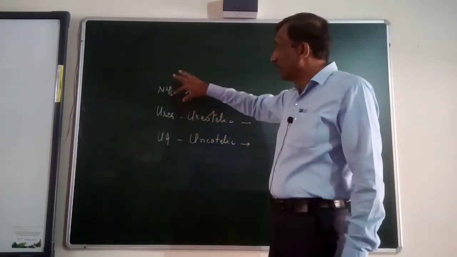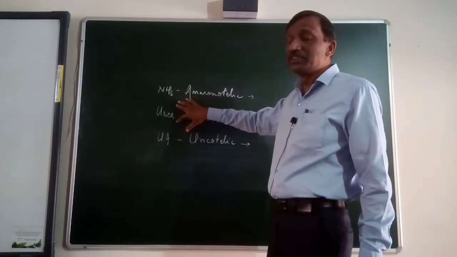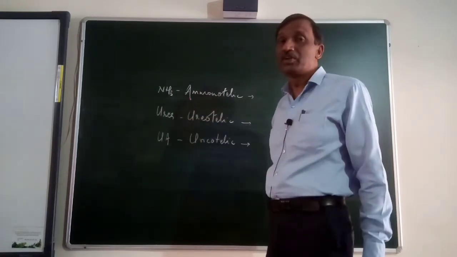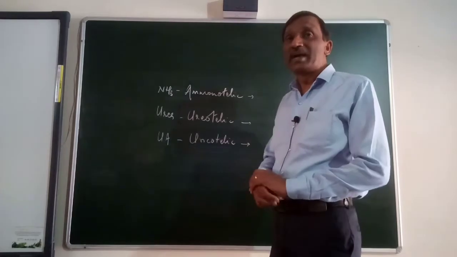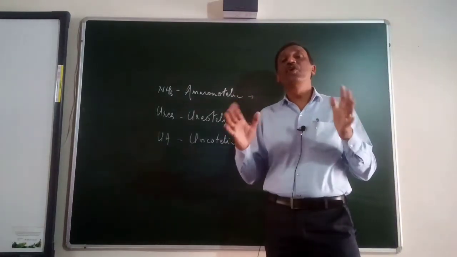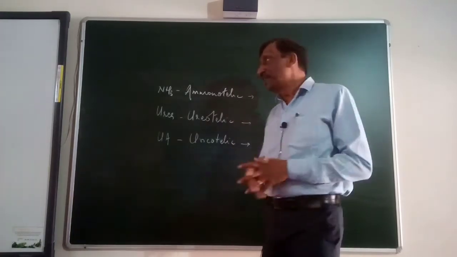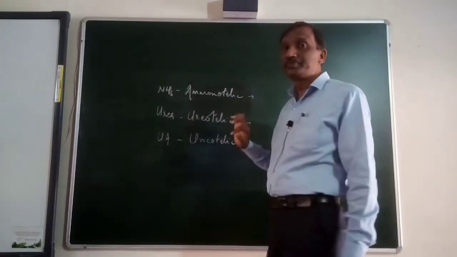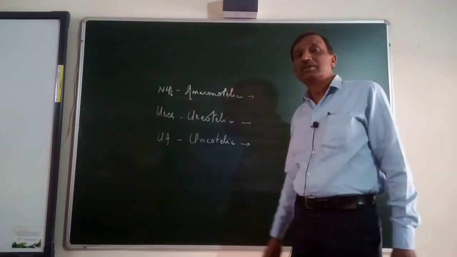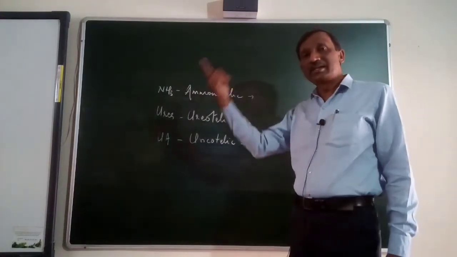So if ammonia is there, then also there was a need of urea to be removed. And if urea was there, then also there was a need of uric acid to be produced. Why? See, it all depends on how much water is there in the body or surrounding the body. If a body is aquatic, or if the body does not have any threat of water, there is no shortage of water, then immediately ammonia will be dissolved and given out.